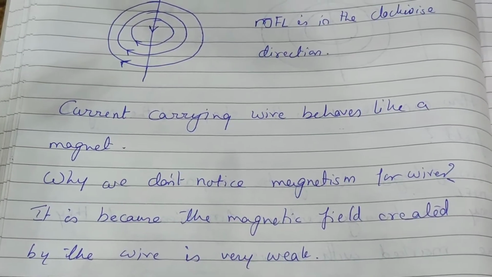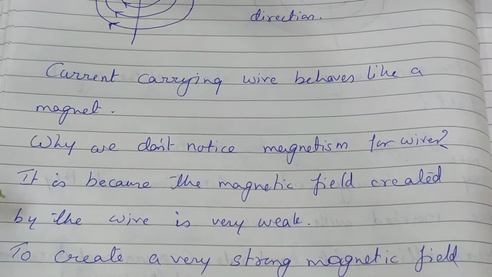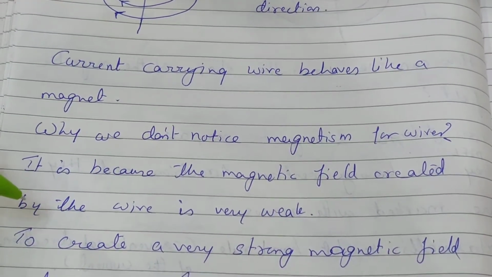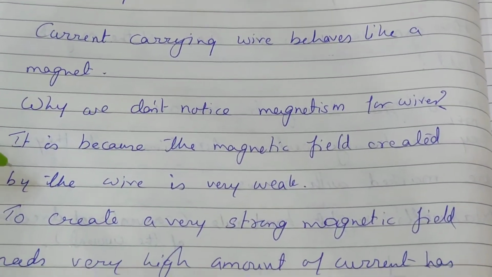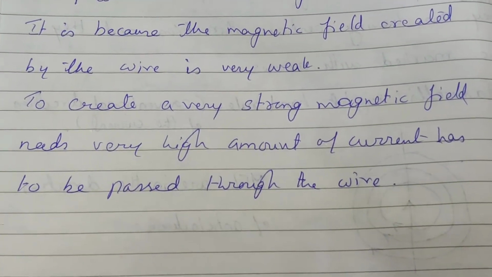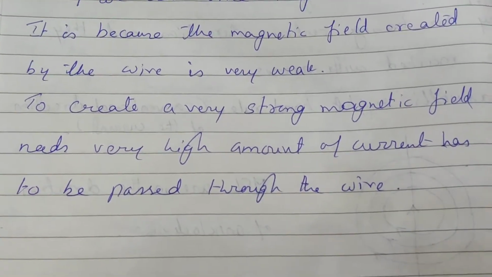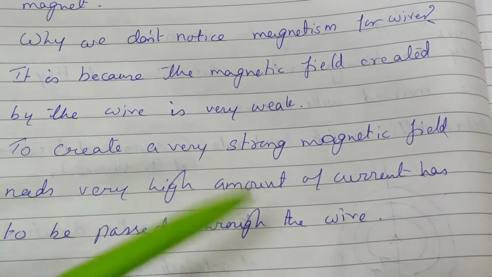No. Why? Because the magnetic field created by the wire is very weak. So if you want a strong magnetic field, we need a high amount of current to be passed through the wire.